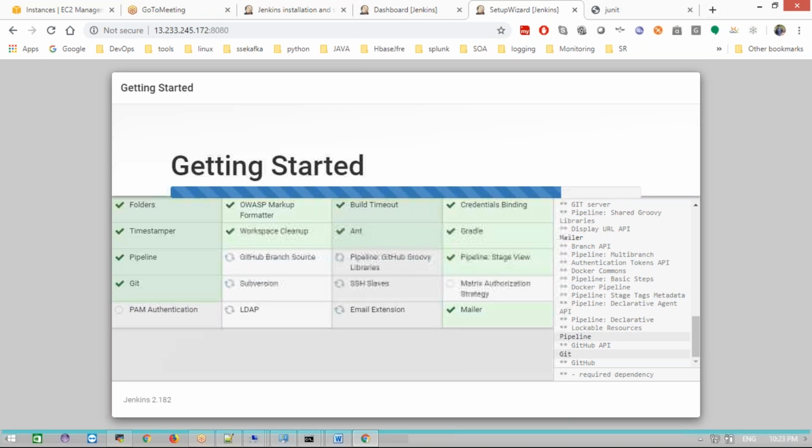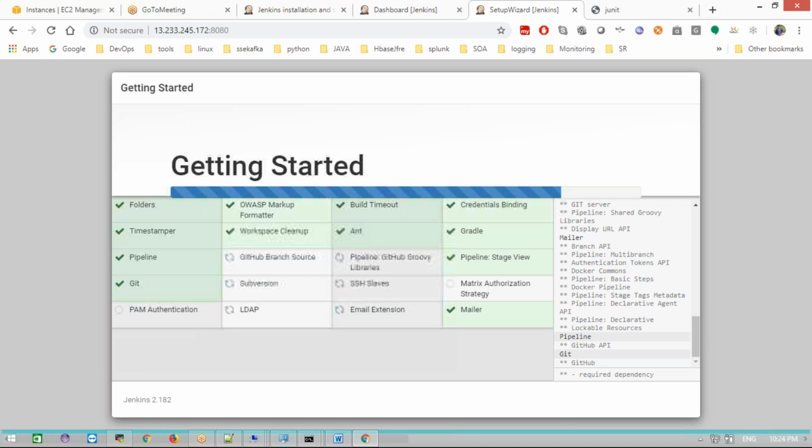This is still going on. It's taking more than 20 minutes, and it is based on your internet. If your internet connection fails and the plugin does not come here, for example if the connection is very slow, a connection timeout issue will come. If you install the plugins, everything is fine. If any plugin is not installed, a red mark will come. No worries, go with the next step.